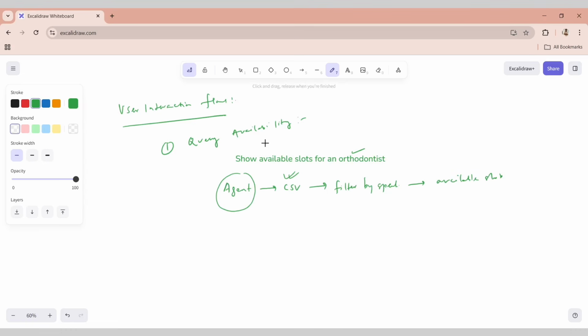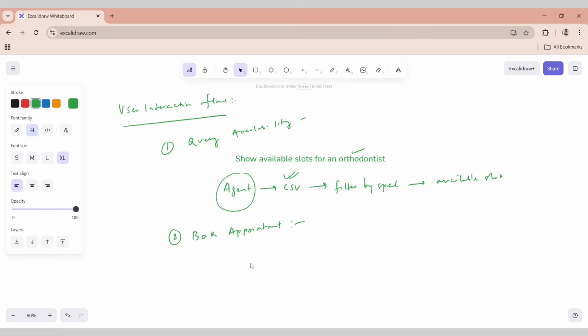Okay. The second user interaction flow is book appointment. For example, you provide a user input such as book an appointment with Dr. John for any available slot. So what's happening here?